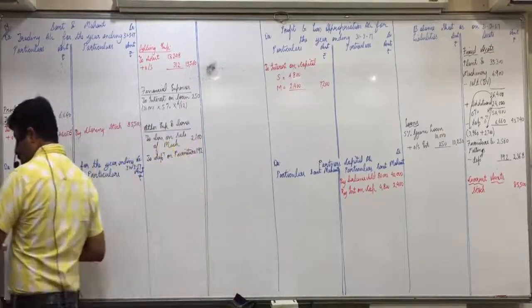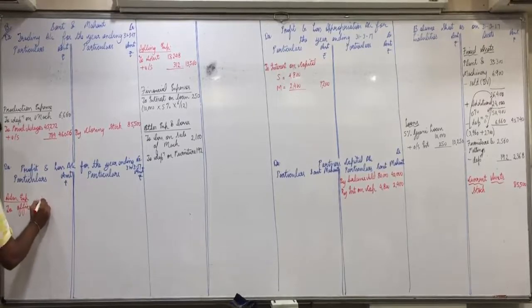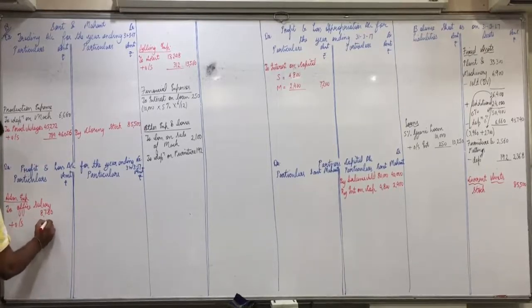Office salary, did you put in trial balance? 8,780. In administration expense, to office salary 8,780 plus outstanding 400, so 9,180.